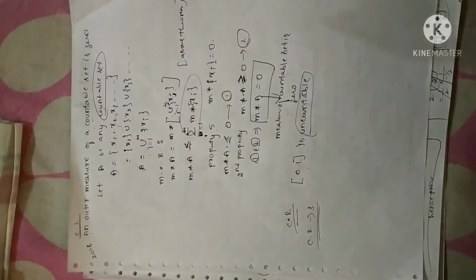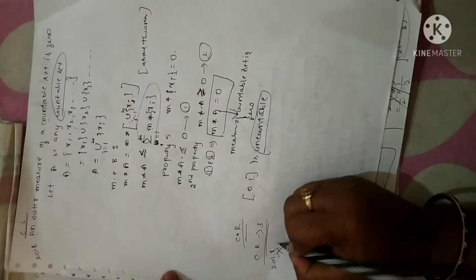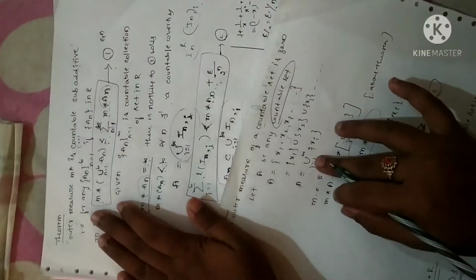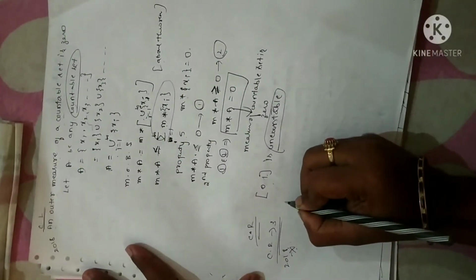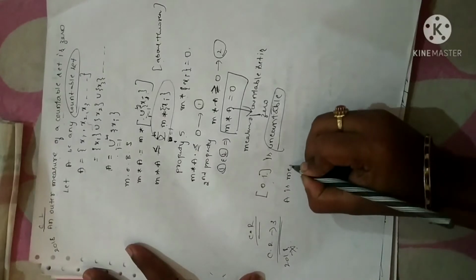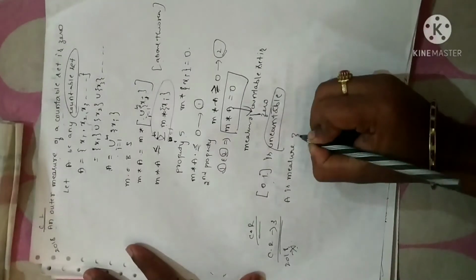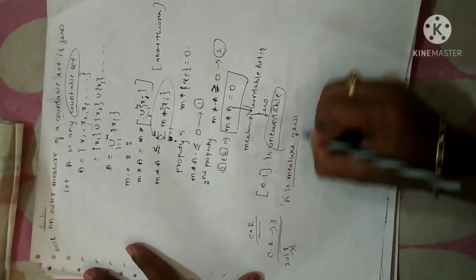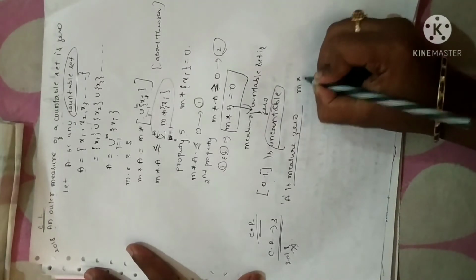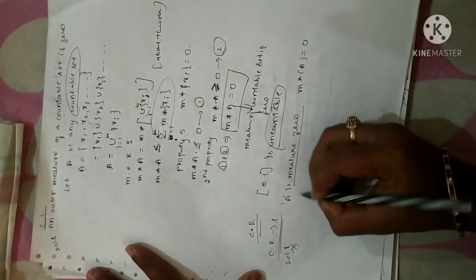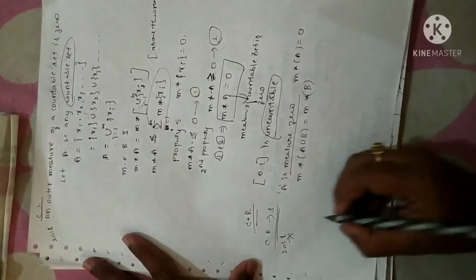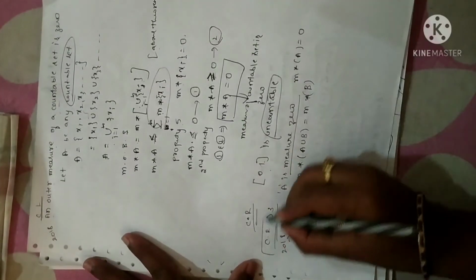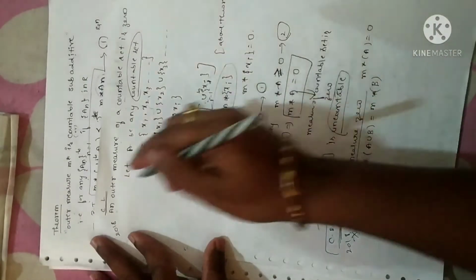Corollary 3, and it is important again. It was asked in the year 2018. Statement of the theorem, you have to prove the theorem followed by this proof. The corollary says that if A is a set having measure 0, meaning M star of A is equal to 0, then we have to prove that measure of A union B. I'm repeating once again, corollary 3 says, hope corollary 1 is cleared.